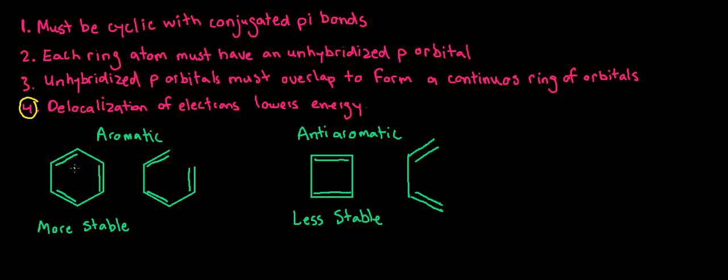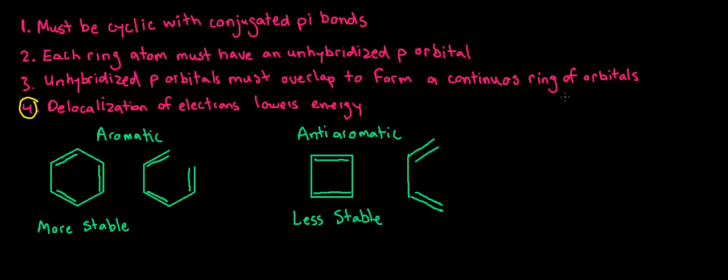So benzene is an example of an aromatic compound. This ring is more stable than this. So this has conjugated bonds, but in this case, it has one extra bond between these two carbons, which allows the p orbitals to overlap into a continuous ring, which thereby allows the electrons to become delocalized, granting it its stability. In other examples, like this four-member ring, it does the same thing, but in fact it is less stable than it would be if it were just open like this. And then there are plenty of other examples where it just doesn't make much of a difference either way.